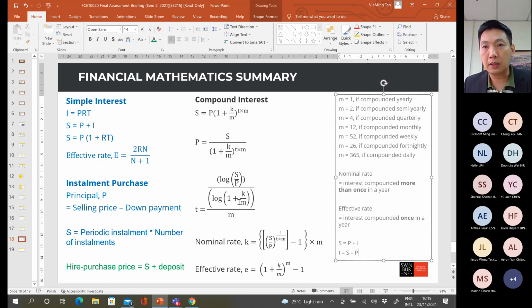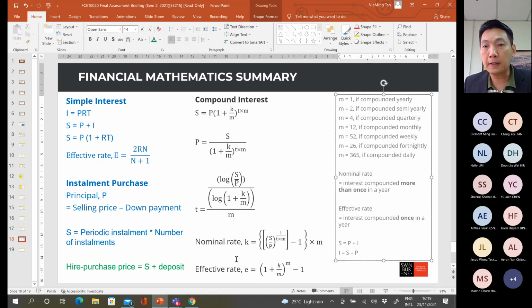If you're asked to calculate the K value, K means the annual rate. This is the annual rate, which is also called the nominal rate. It depends on how the interest is compounded. If the interest is compounded more than once a year, like 2, 4, 12, 52, 26, 365, then this type of interest is called the nominal rate. If the interest is compounded only once a year, M equal to 1, then this interest rate is called the effective rate.